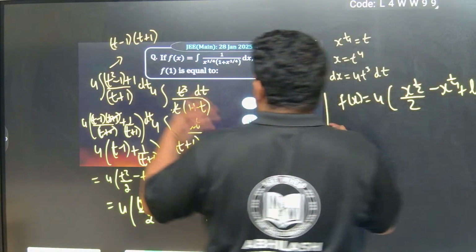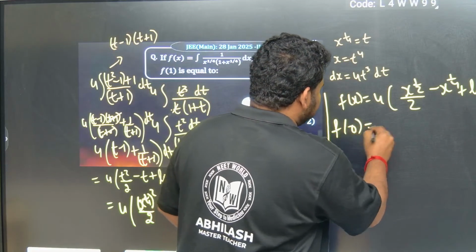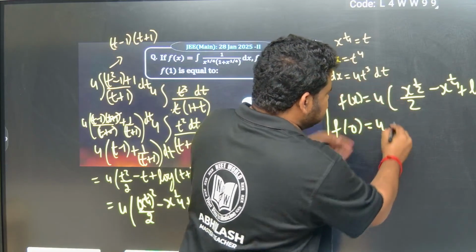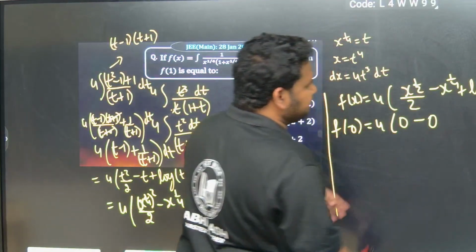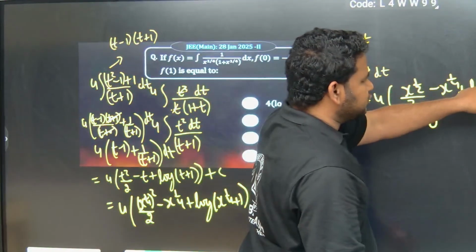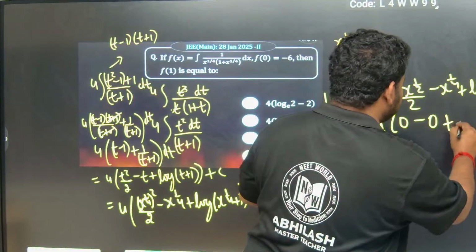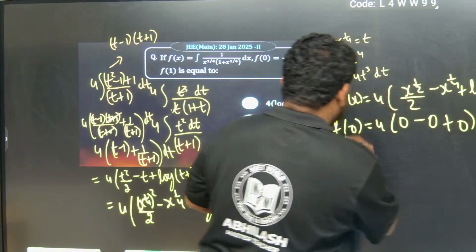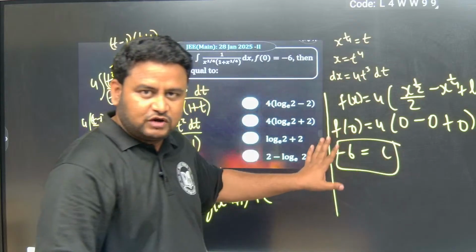Now they are telling f of 0 is equal to minus 6. Let me write f of 0. 0 by 2 is 0 itself, minus 0 to the power of something is 0 itself. Now log of 0 to the power of 1 by 4 plus 1 means log of 1. Log of 1 is also 0. So we will get c. So f of 0 is minus 6, so we will get c is equal to minus 6. Very important.